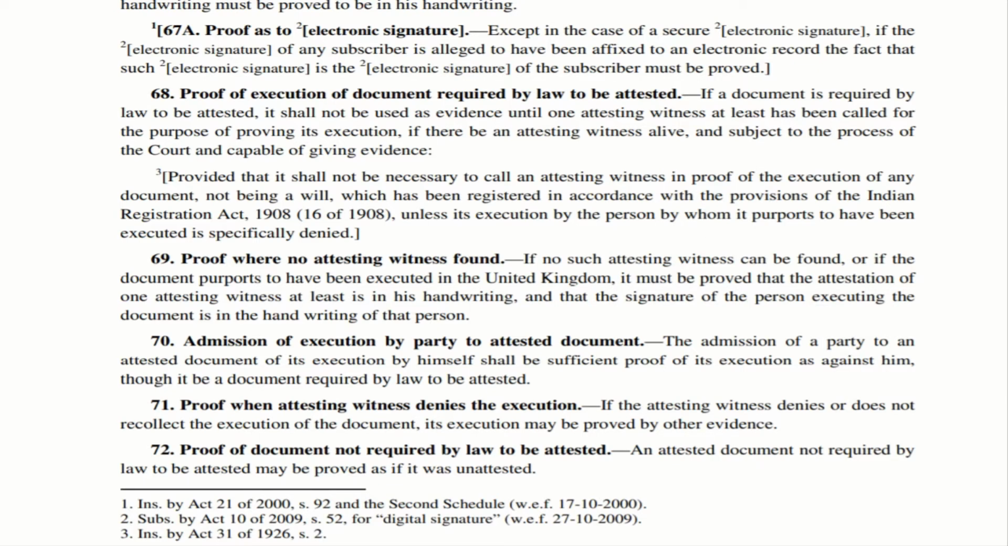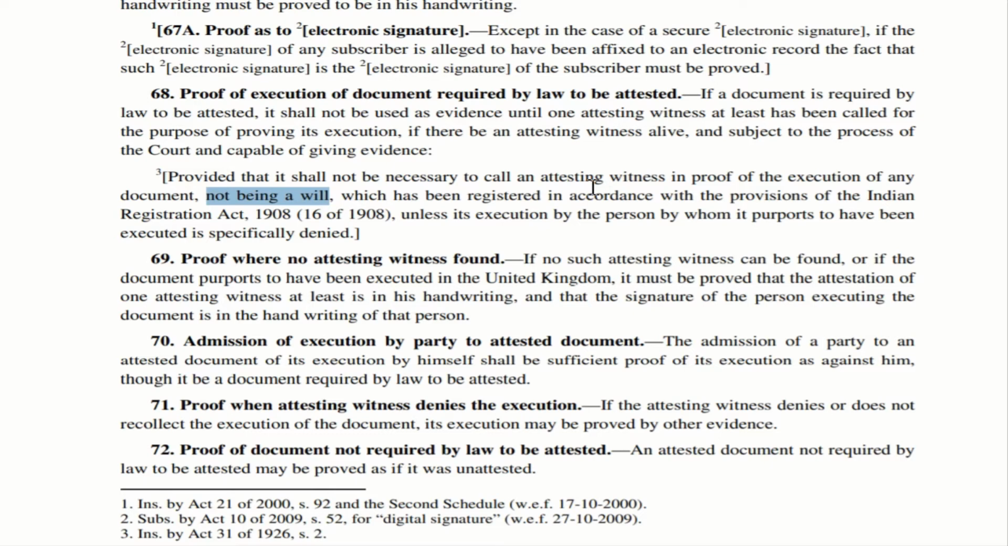These three aspects are very important. However, there is a proviso which is very important in this particular section. If it is a will, the witness needs to come to the court to prove its execution. That is compulsory. If it is not a will, "not being a will", that is the term which is used here, it shall not be necessary to call an attesting witness in proof of the execution of any document not being a will. The other aspect is that it should have got registered under the Indian Registration Act 1908. That is the second aspect.